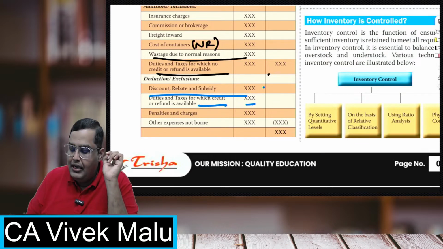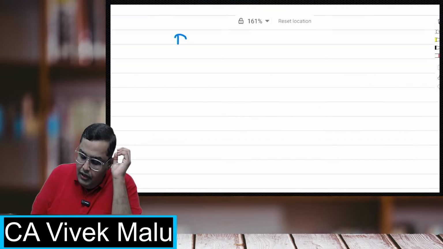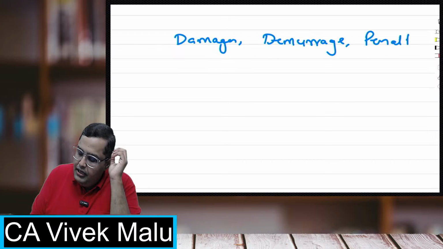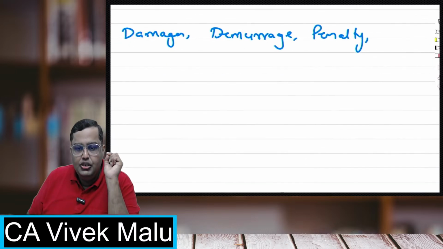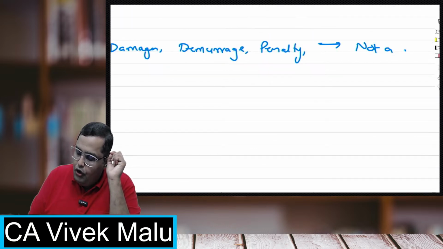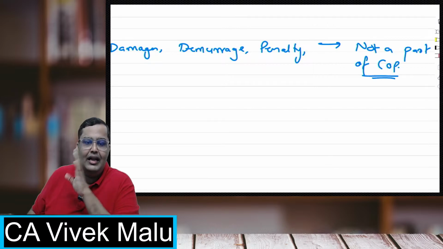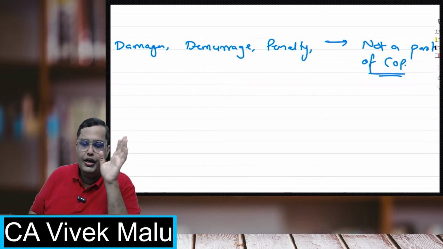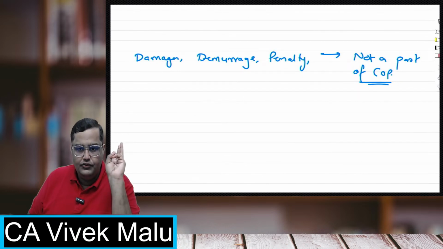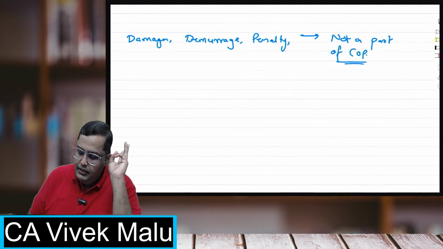Penalties and charges. Now, I'll tell you some important thing in this. Always remember, damages, demurrage, penalty, they are not a part of cost. They are not a part of cost of production. Remember that. They are never considered as the cost of production, never included in the cost of the materials. Okay, damages, demurrage, and penalties. So remember that, students.